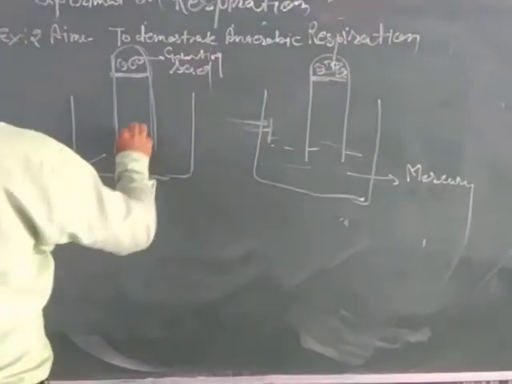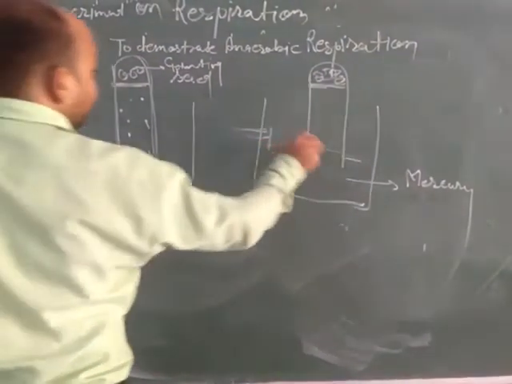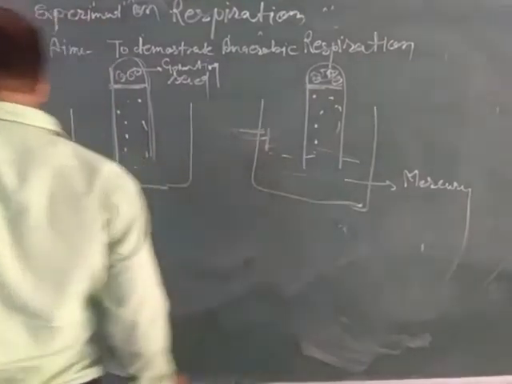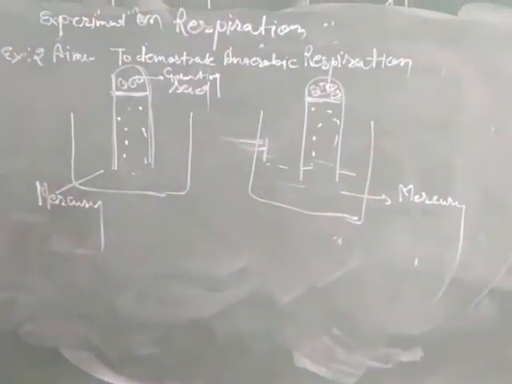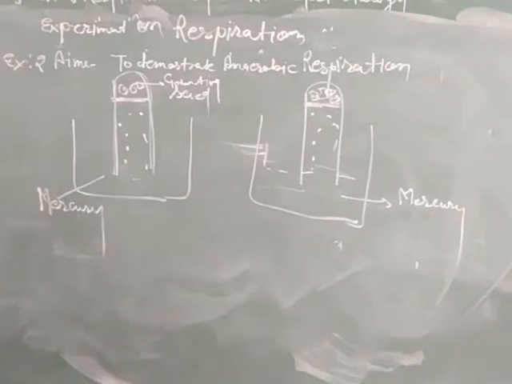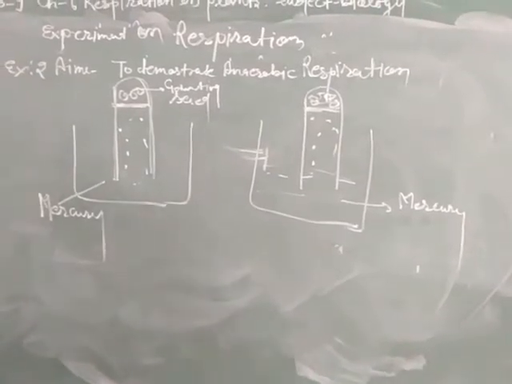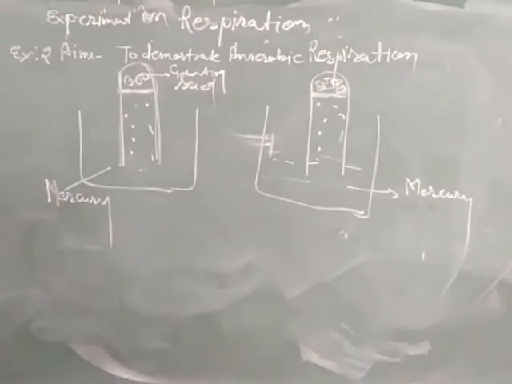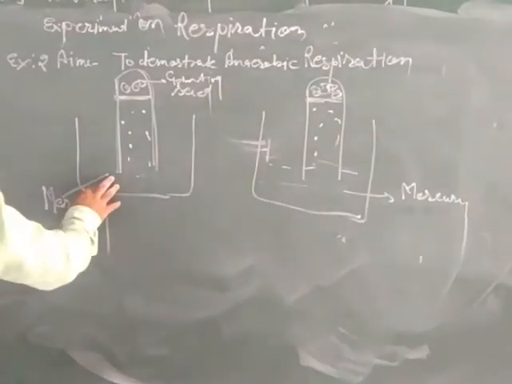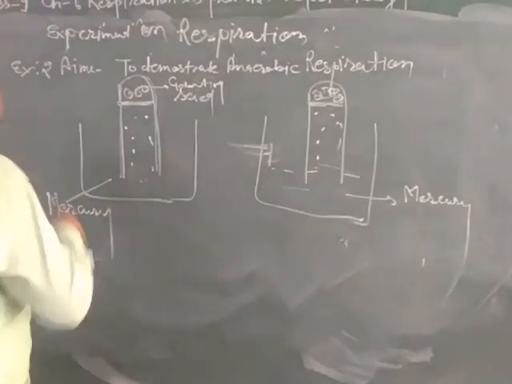Now, after some time, the mercury level in the test tube falls, and some gas fills over the mercury level. In one situation, where the supply of oxygen is proper, respiration occurs.